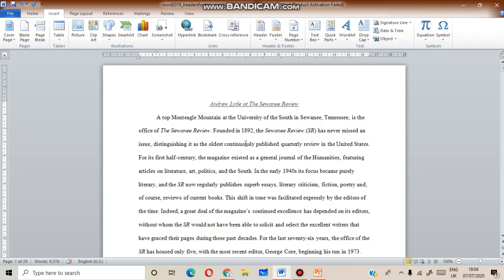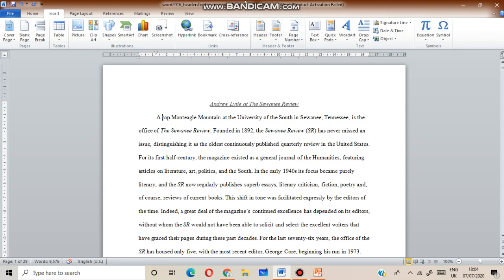So students, first I will discuss what a header and footer is. You can see here in this part, when you click on the Insert tab in the Header and Footer group, you can see the header option, footer option and page number. So first we will learn what a header and footer is.